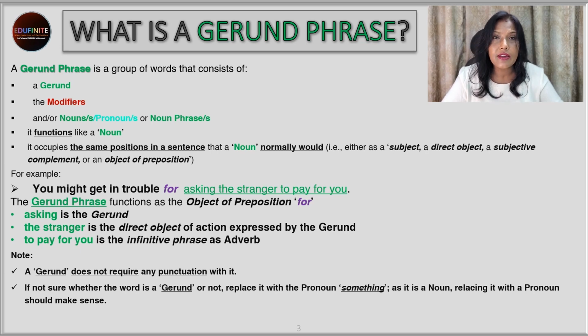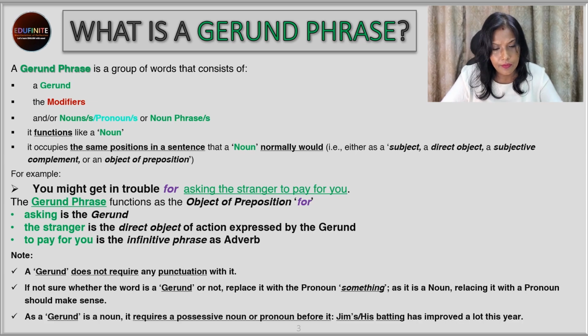So, for example, smoking is injurious to health. We know smoking is a gerund. Now, if we say something is injurious to health, that's making sense. Because instead of smoking, since it's playing the role of a noun, we can put a pronoun. So something is a pronoun, so we are putting something is injurious to health. It's working fine. So that is how you can understand whether that word is a gerund or not, by placing the word something instead of it.